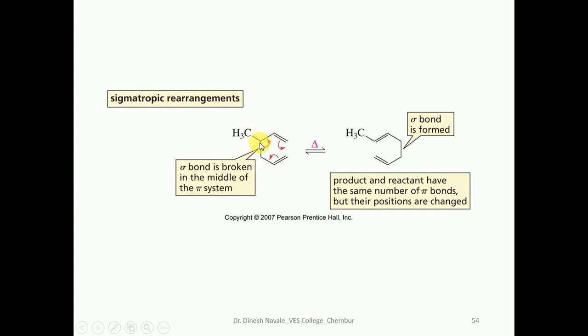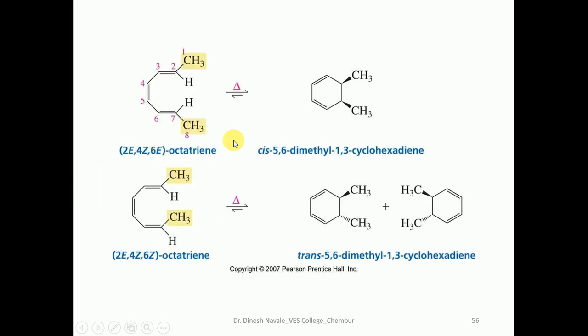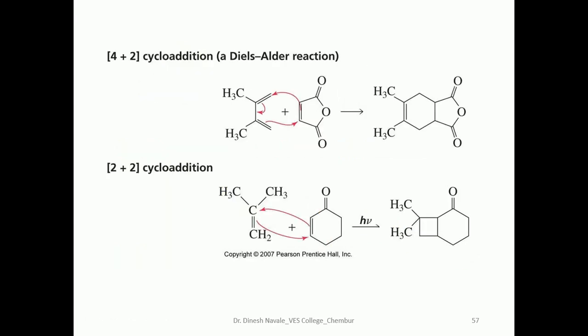We can easily observe this carbon-carbon sigma bond is going to be migrated into a new carbon-carbon sigma bond. So this is also an example of the same sigmatropic rearrangement, 1,5. These are the stereochemistry which are normally involved in the sigmatropic rearrangement. We can observe there is a formation of only the cis product. In this example, there is a formation of the cis as well as the trans product, depending upon whether the reactions are heat catalyzed or photocatalyzed.